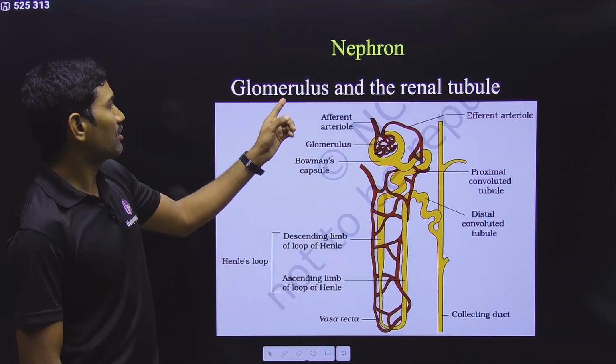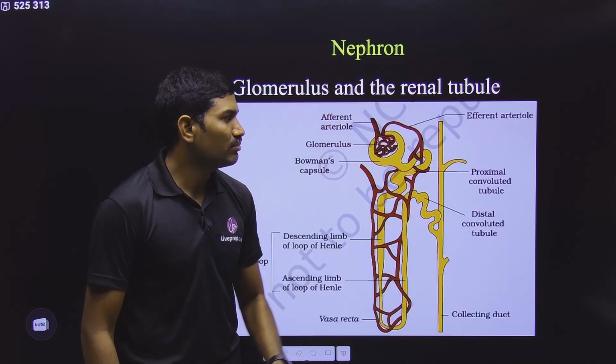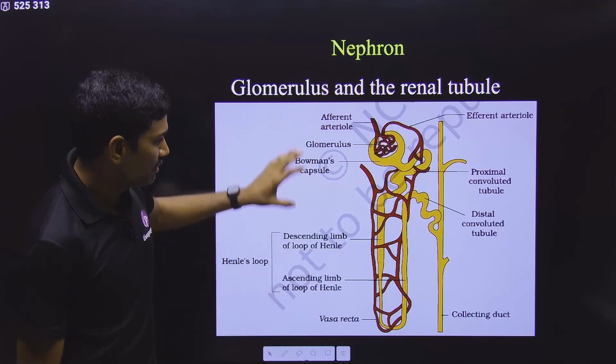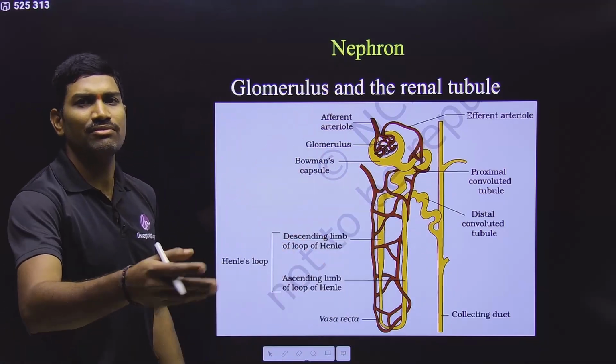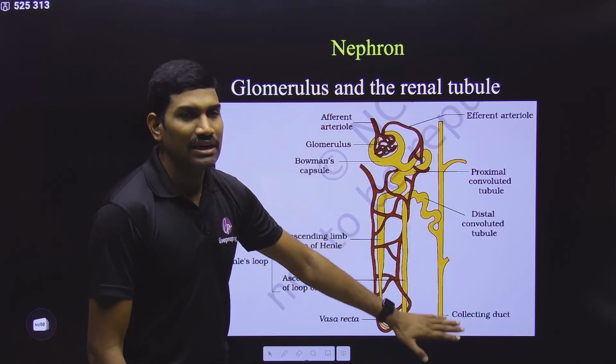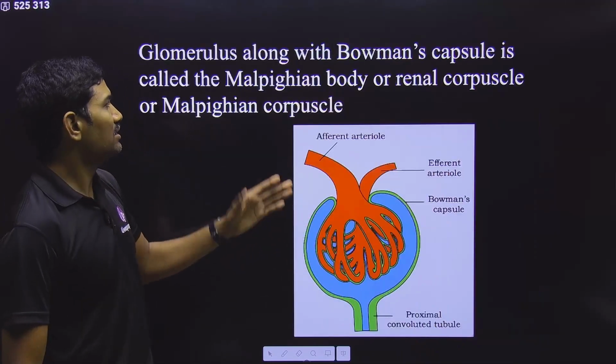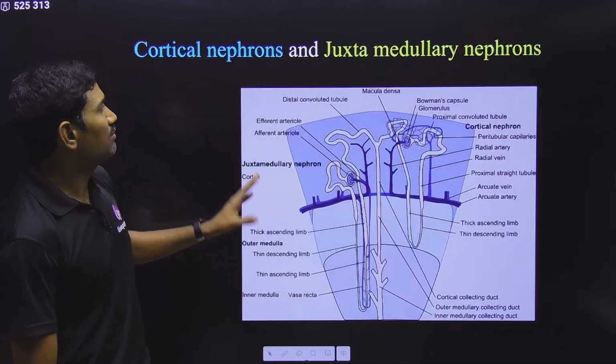Here we have completed the glomerulus, and also the renal tubule. Basic structures. One by one we will study. First we studied all these names. Clear? With this, this part is completed. This information also we have completed.